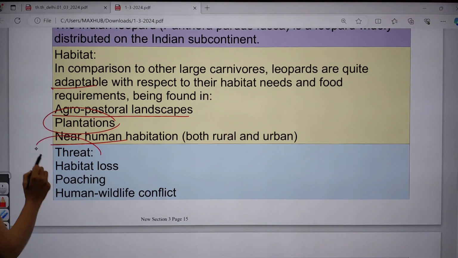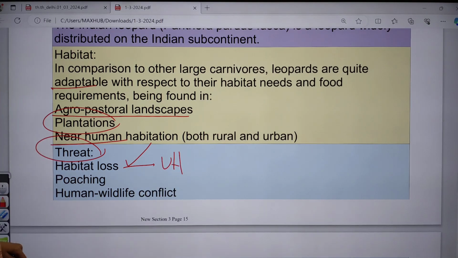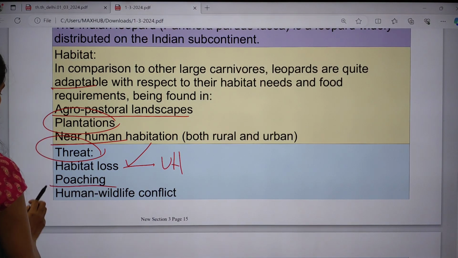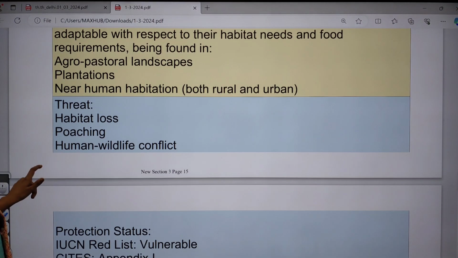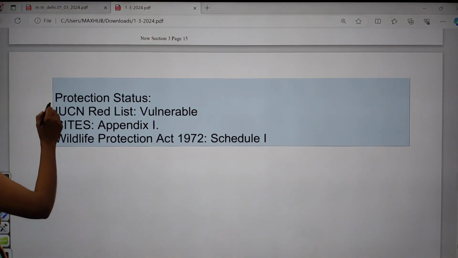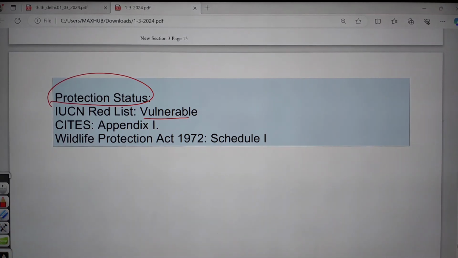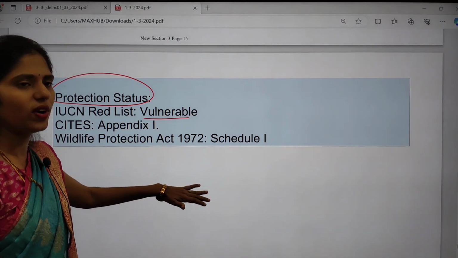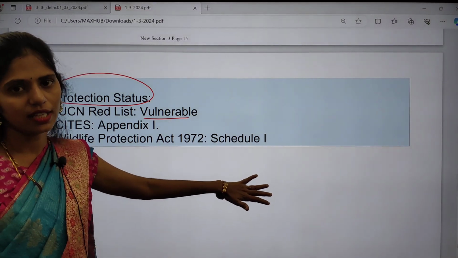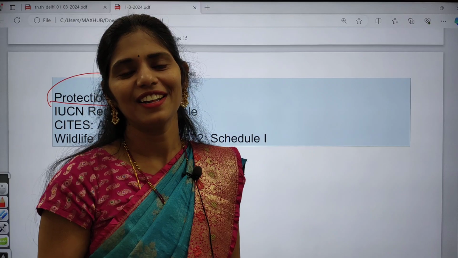They are facing threats like habitat loss, which is evident in Uttarakhand, that is the Shivalik region, and also poaching and human-wildlife conflict. Regarding protection status, they are listed as vulnerable, in Appendix 1 of CITES, and in Schedule 1 of the Wildlife Protection Act. Actually, time is running fast.